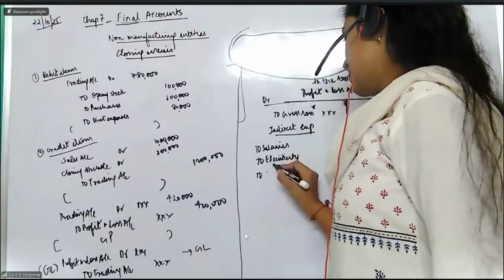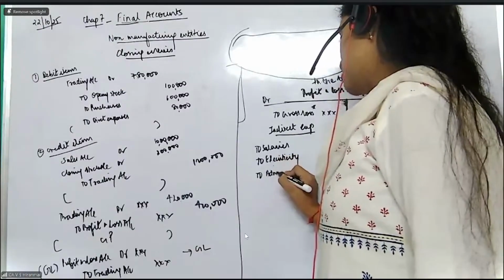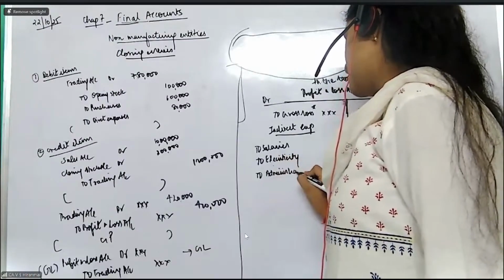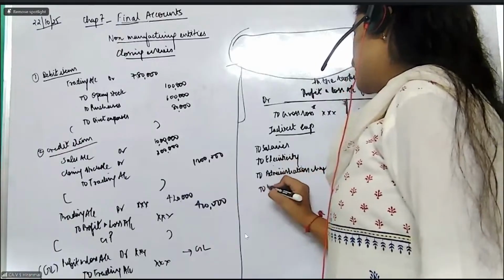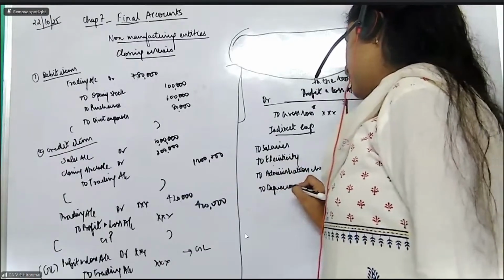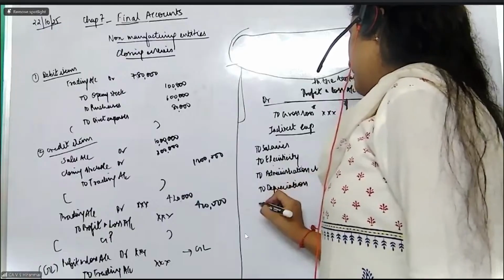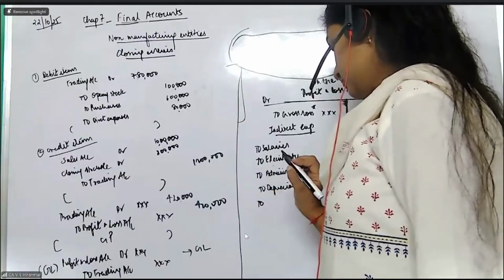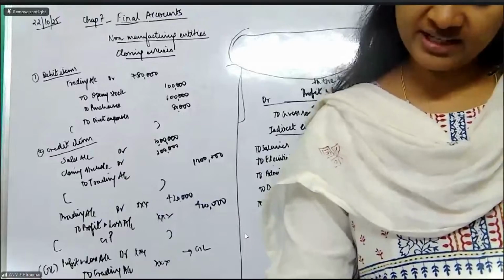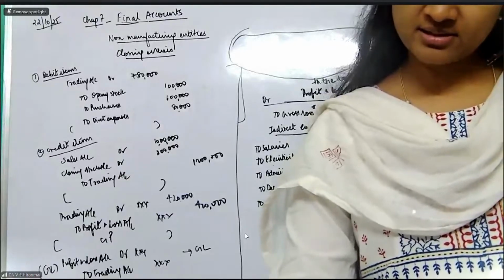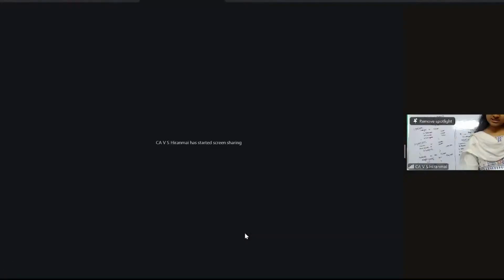Any other, like administration charges? What are administration charges? I will show you. Administration charges to depreciation will come in your P&L account. I will show you the textbook. It will give you a very, very exhaustive list. Okay, then you will understand.